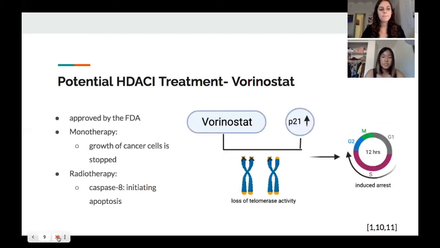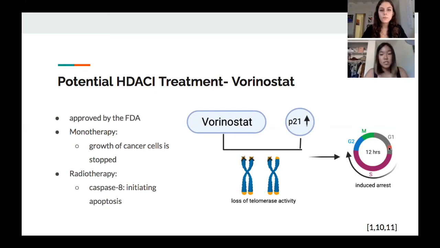So as a potential HDAC inhibitor treatment, we have vorinostat, and vorinostat is among one of the first HDAC inhibitors that were approved by the FDA to be used as a treatment for non-small cell lung cancers. As a monotherapy, vorinostat can work by upregulating P21, which is a cyclin-dependent kinase inhibitor, leading to a loss of telomerase activity. This will induce cell cycle arrest at G0 to G1 in human cell lines and eventually stop the growth of cancer cells.